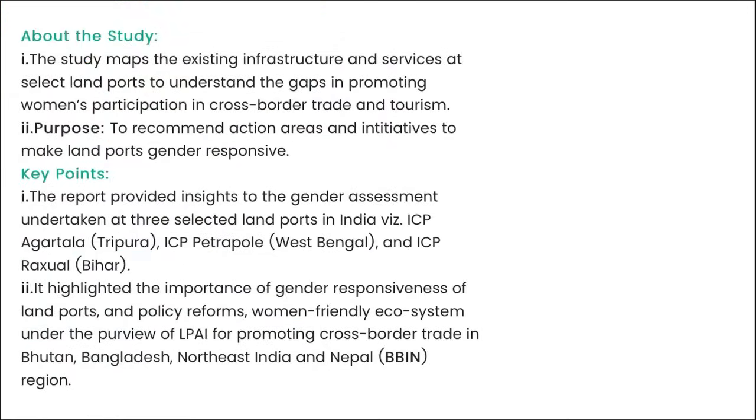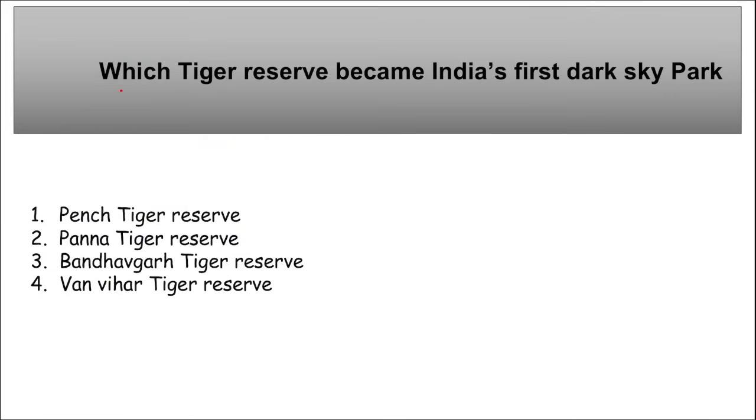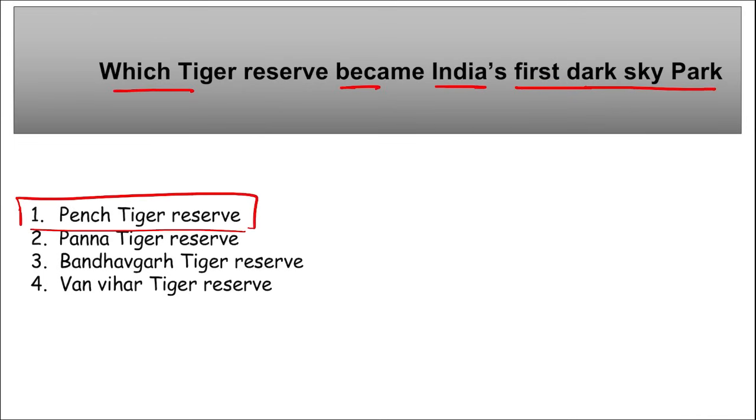Next is, which tiger reserve became India's first dark sky park? Which is it? It is Pench Tiger Reserve, right? This Pench Tiger Reserve is located in Maharashtra. Where is it? It is in Maharashtra.